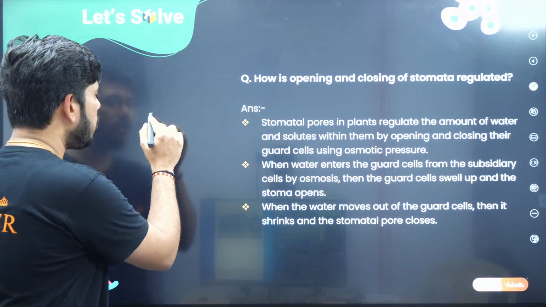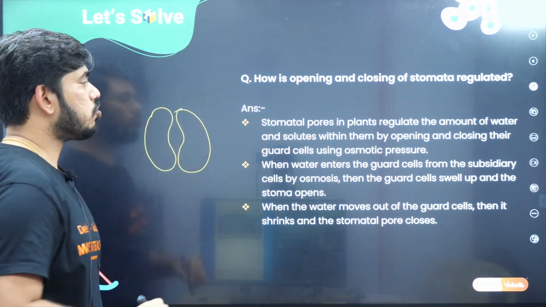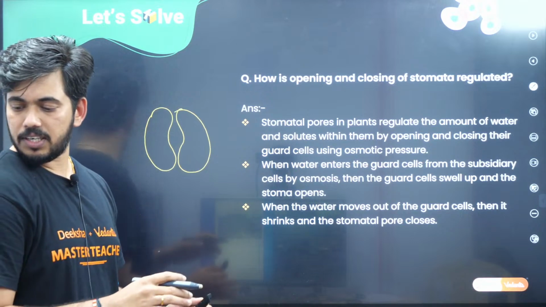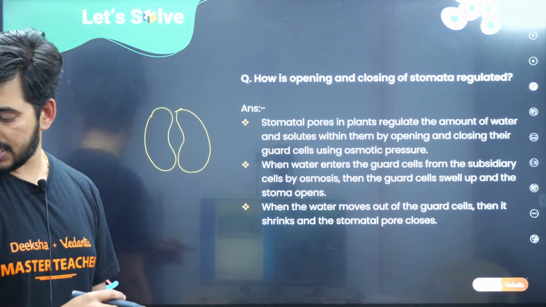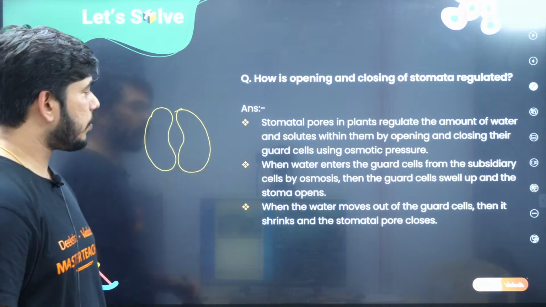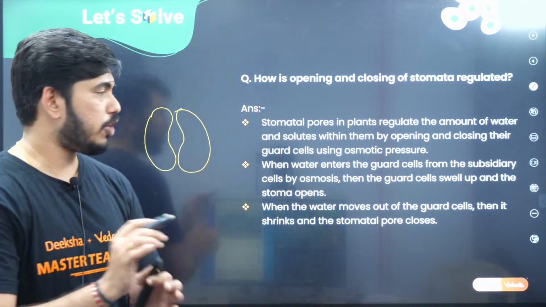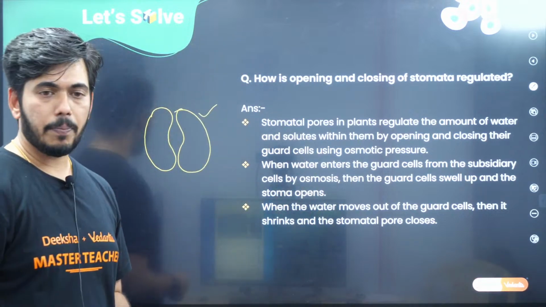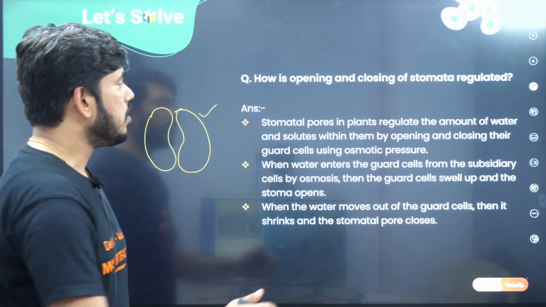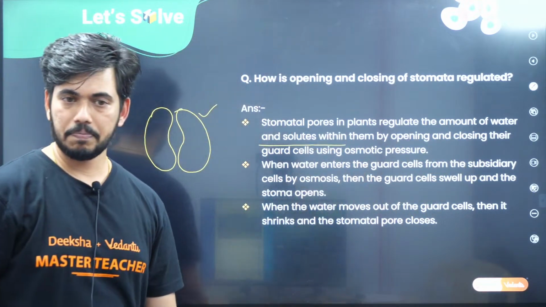What are the guard cells? You can see bean shaped cells like this. Okay, so these cells, whenever, okay, very good, Litin has answered, amount of what? Infinite has given the amount of water. Very good, very good. So now children, the opening and closing of stomata is because of the regulation of the guard cells, that you can remember. But how is the regulation done? Because it regulates the amount of water and solutes within it.